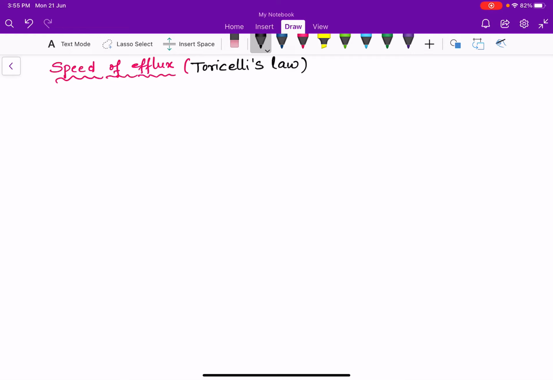Good morning, students. Today we are going to discuss speed of efflux. Here, the word efflux means fluid outflow. We are going to see the speed of fluid outflow, and obtain an expression for it in this class.